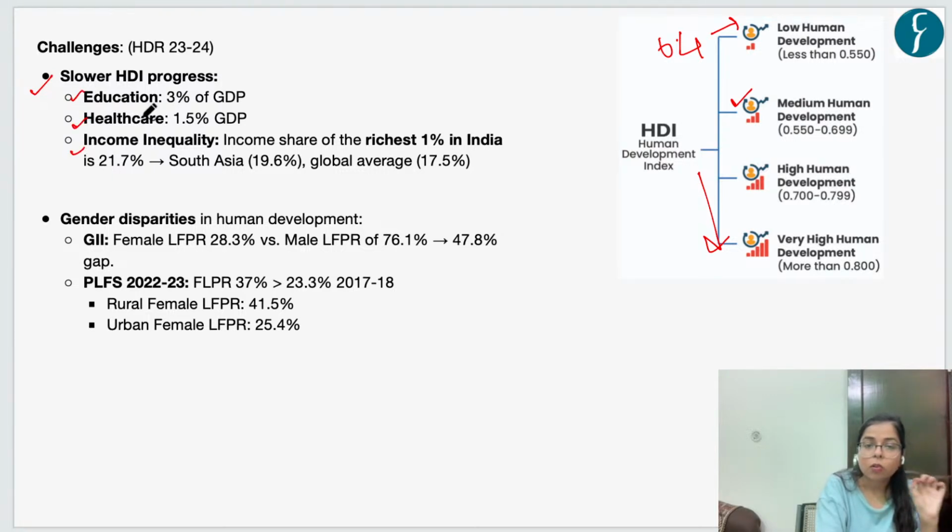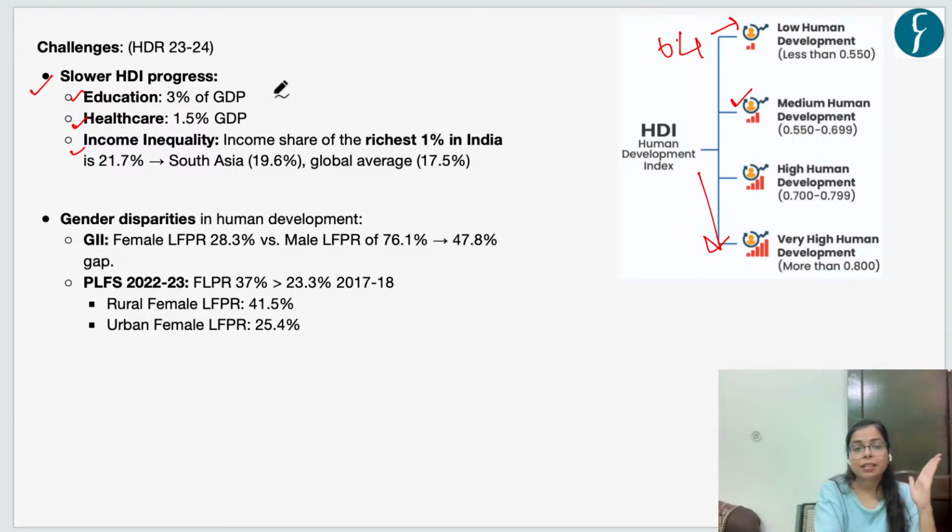Now let's talk about the first indicator, which is education. In these HDI indicators, we are even far below certain countries, our neighbors like China, Bangladesh, Sri Lanka. We are behind these countries in certain indicators. Now, if we talk about education, what is the challenge?